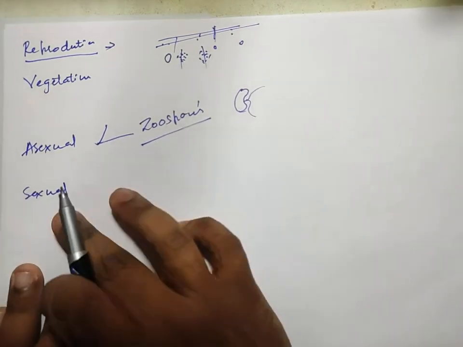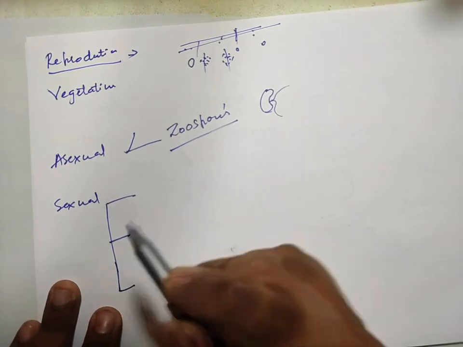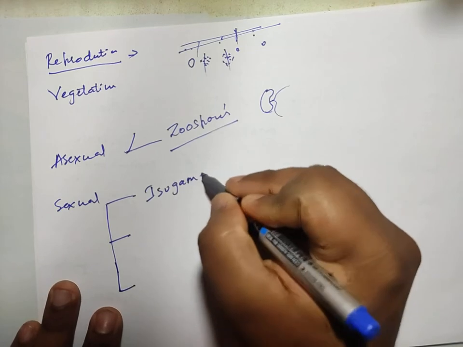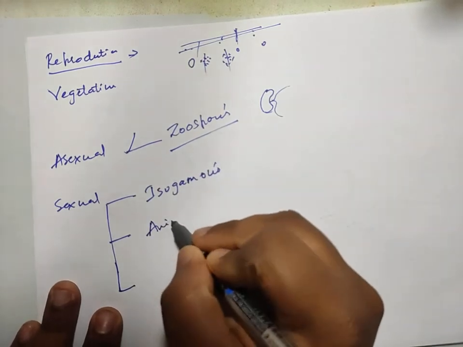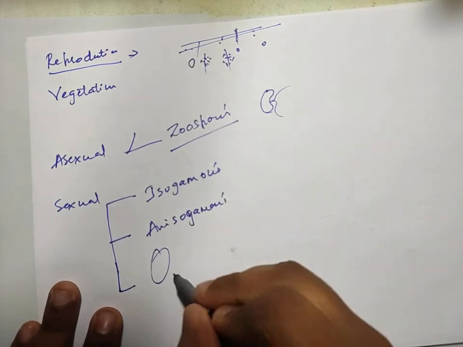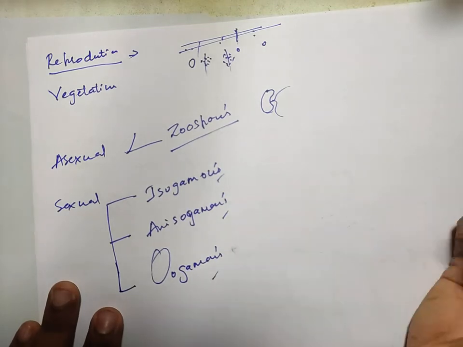These are asexual. Then sexual reproduction is very important here, because there are three types: isogamous, anisogamous and oogamous.